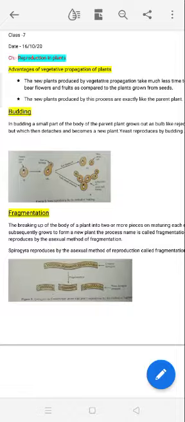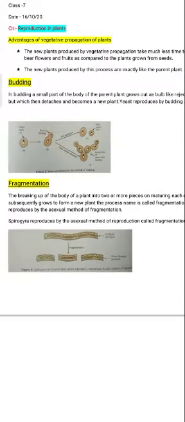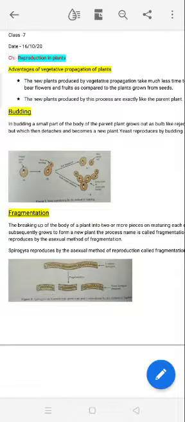Okay, so this is the diagram of the budding process. Here you can see that this is the parent. Then from that parent, a bud will be forming, and that bud will grow up. Then chains of buds will be formed, and the bud will be separated from the main plant body, and a new individual plant can be formed.